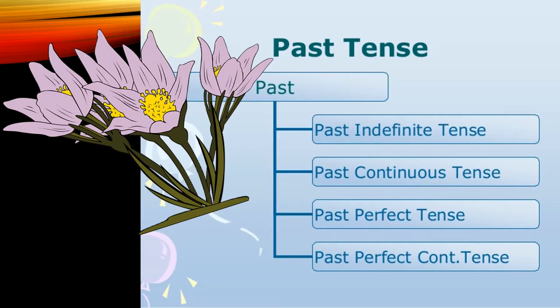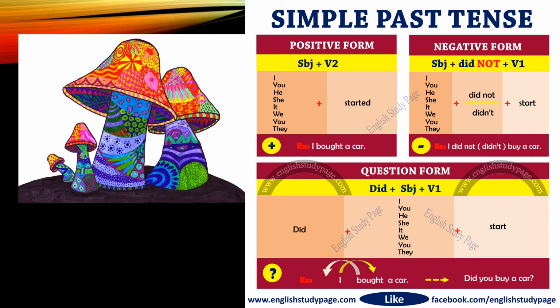Past tense is further divided into past indefinite tense, past continuous tense, past perfect tense, and past perfect continuous tense. First one is simple past tense or past indefinite tense. In case of positive sentences, we will use subject with the second form of the verb. For example, I bought a car. Here in this sentence, I is our subject, while bought is the second form of the verb buy.